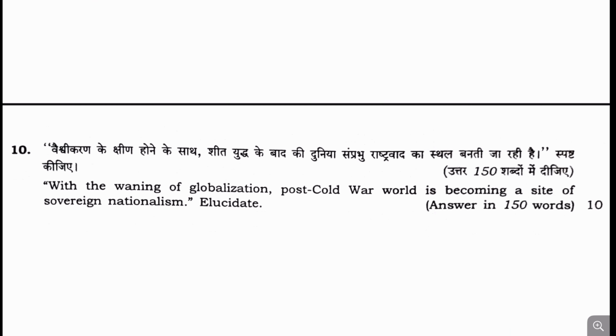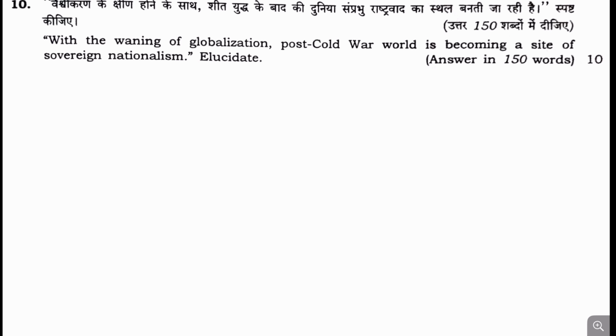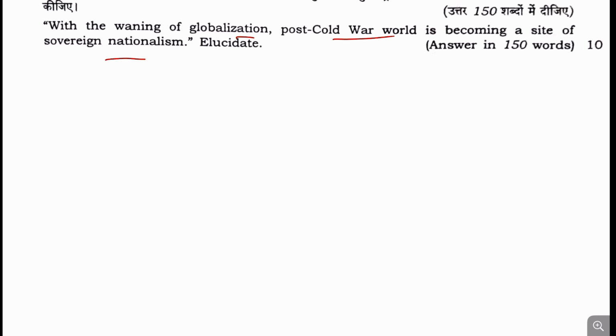Now moving to question number 10. With the waning of globalization, the post Cold War world is becoming a site of sovereign nationalism. Elucidate. Because of different types of nationalist and protectionist tendencies, this is witnessed in today's world.